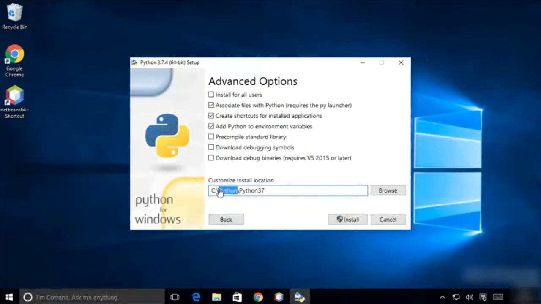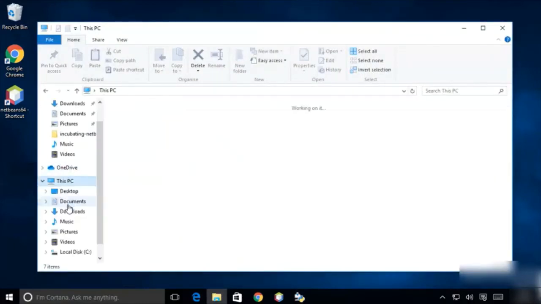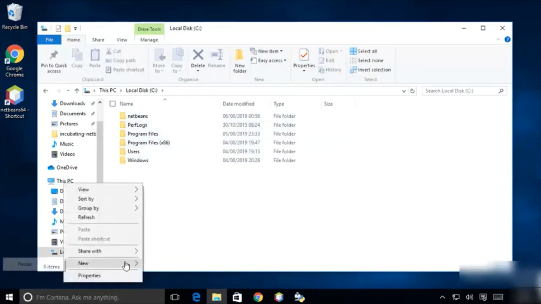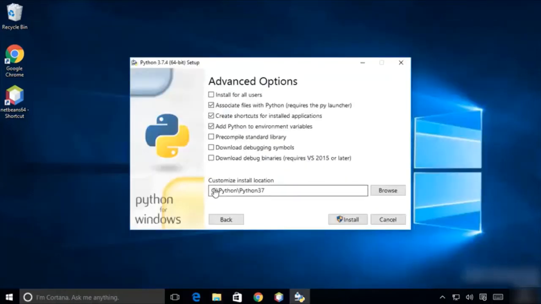So I'm going to just create quickly this directory into my C drive. So I'm going to just go to my PC and then into my C drive, and you can see there is no Python directory there. So I'm going to create a Python directory here. So folder, and the name of the folder will be Python. Okay, so this is what I have created. So now this Python will be installed in this directory on my Windows operating system.